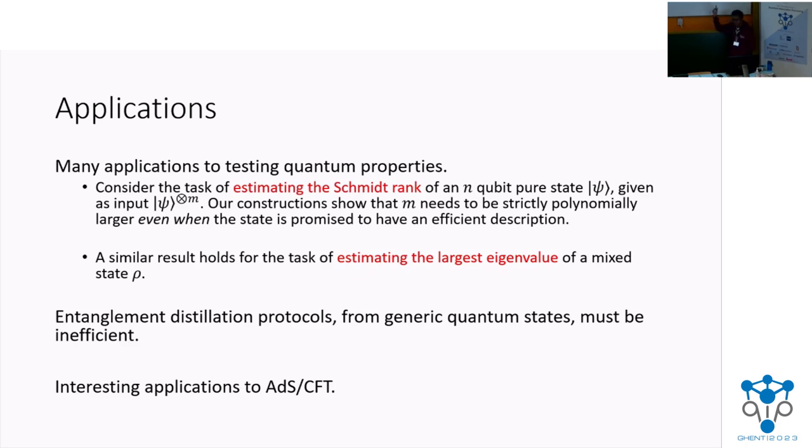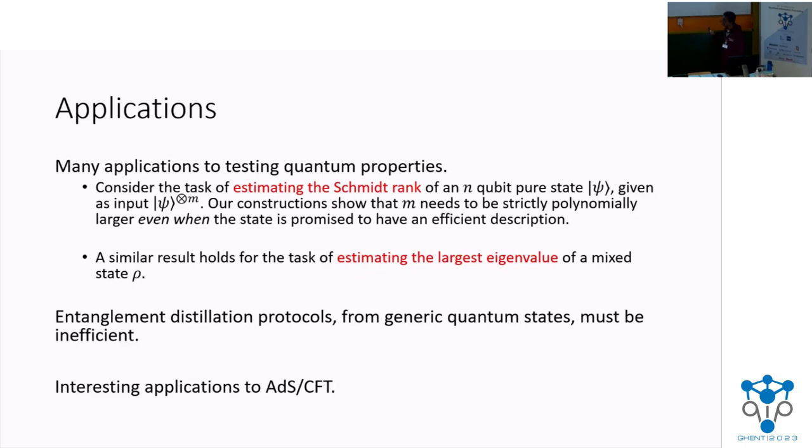For example, computing the Schmidt rank of a special class of states, or computing the largest component of the spectrum of a special class of states. Our results show that we cannot do these tasks in polynomial time. It's the same for distillation protocols. If we can do this too well, then again this implies a distinguisher that breaks the security of our construction.